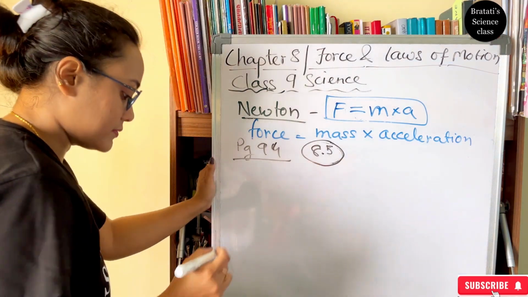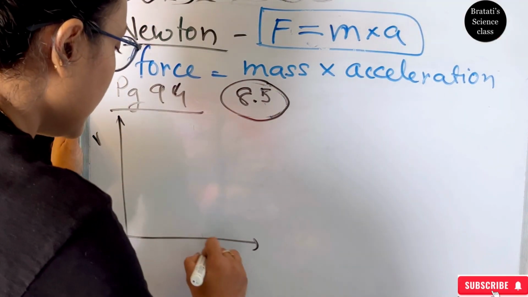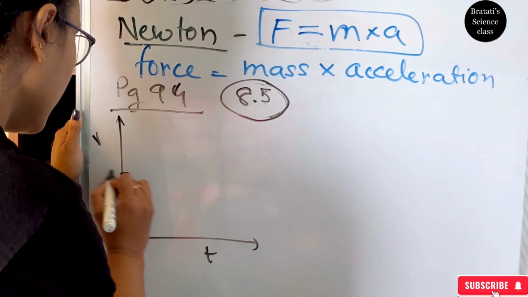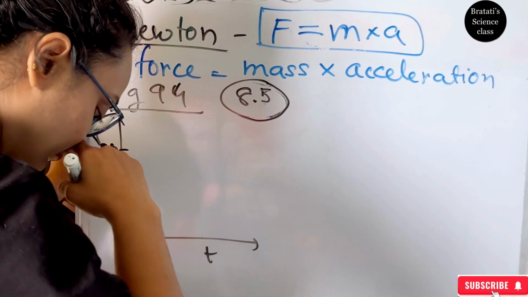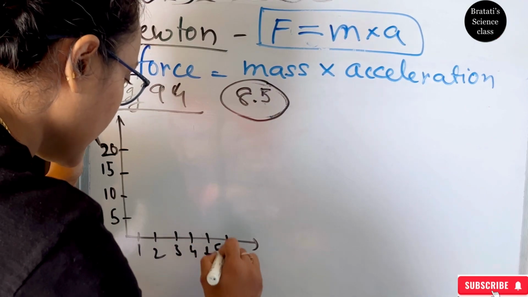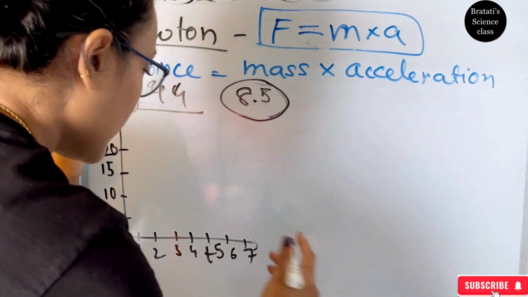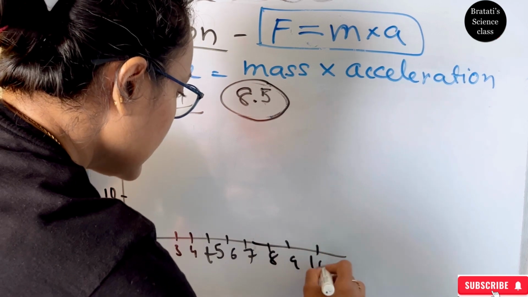And what is the graph? The graph is saying this side is the velocity and this side is the time taken. In velocity we have 5, 10, 15, 20, and in time taken it is 1 second, 2, 3, 4, 5, 6, 7, 8, 9, 10.